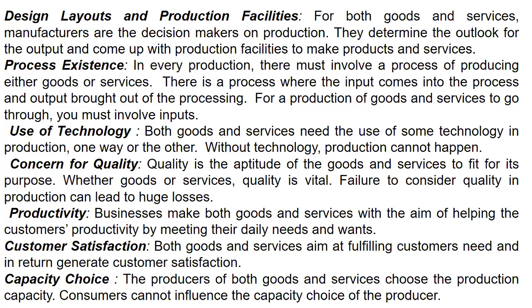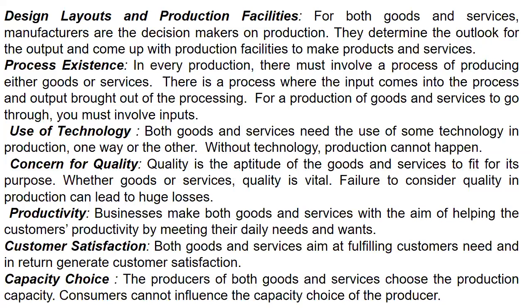The service industry can give up to some level of service. After-sale service, some industries cannot give. Some countries can come out with after-sales services also. So the capacity choice will be solely the producer's. Consumers cannot influence the capacity.